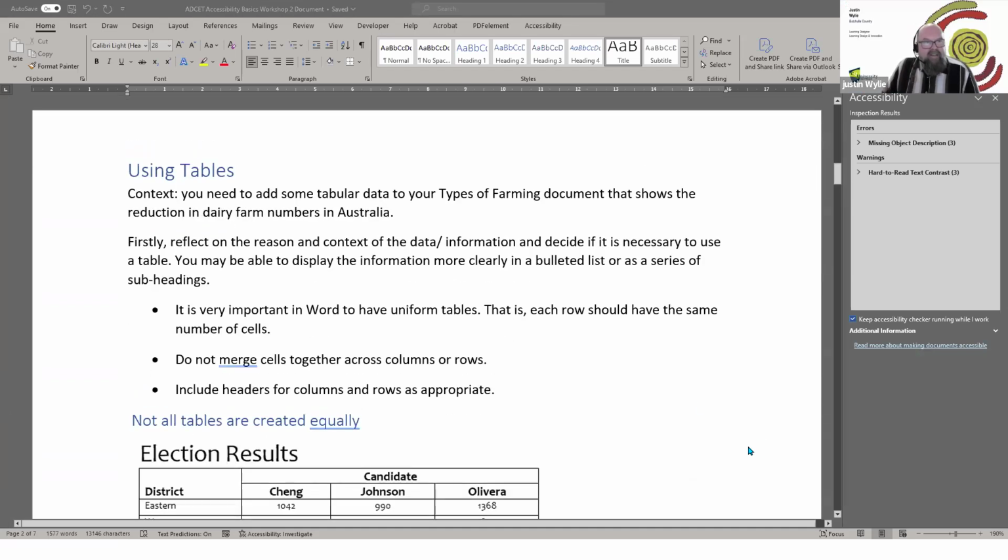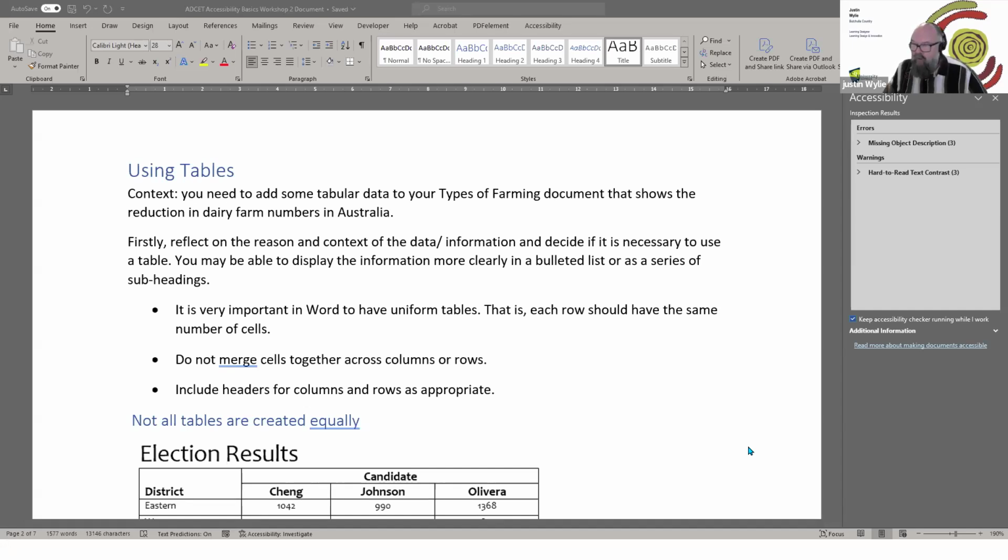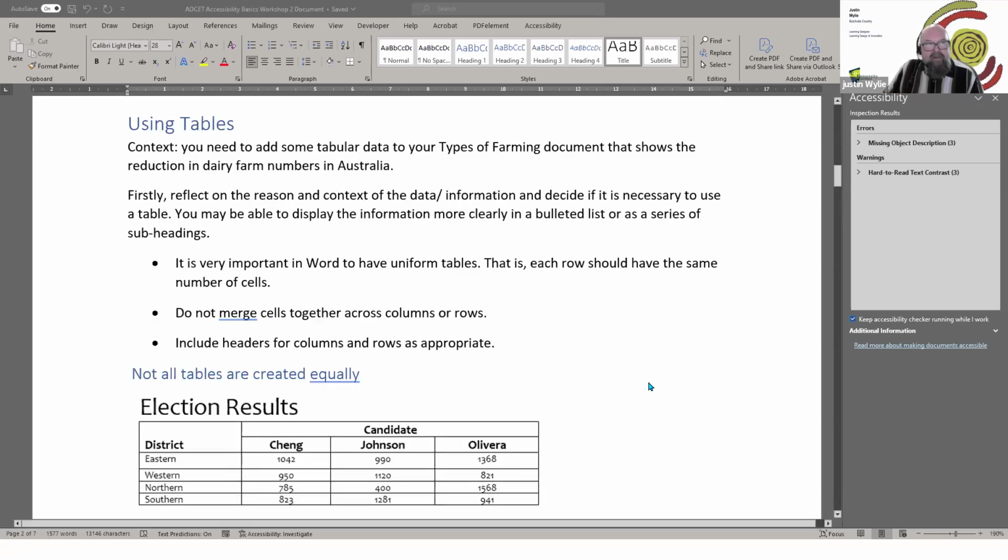So one of the first things about tables is to consider whether or not you actually need to use them, because they do bring up some accessibility issues. So deciding whether or not it's absolutely necessary, can you display the same information in a bullet list, or can you use headings and content instead to make it easily navigatable using assistive tech and also to scan? But if there's a reason for using it, that it does have to be tabular data and it does need that format to be able to make sense of it, then there's some important things that you need to make sure you're aware of when adding the tables in Word.